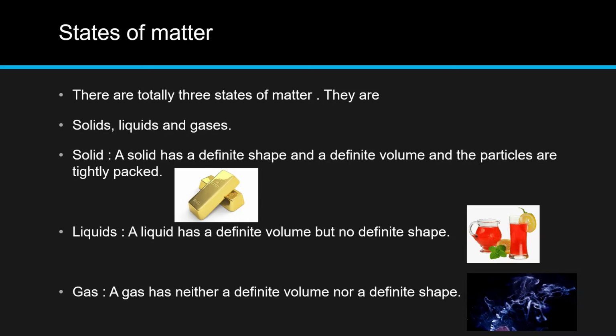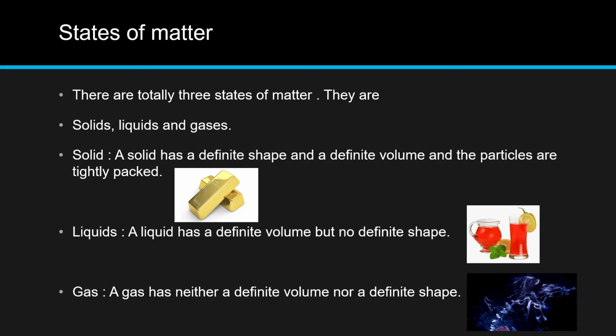States of matter. There are totally 3 states of matter, and these states are solids, liquids, and gases. A solid has a definite shape and a definite volume, and the particles are tightly packed. For example, a gold block and a wood block. Both of them are tightly packed, and it's almost impossible to separate them using your hands.